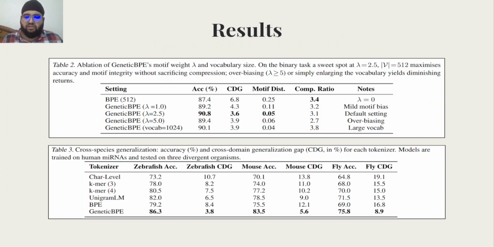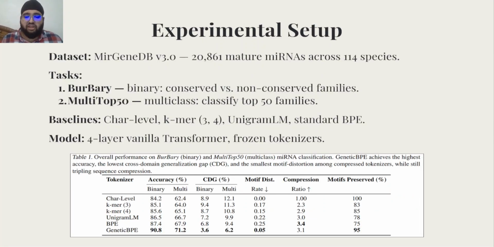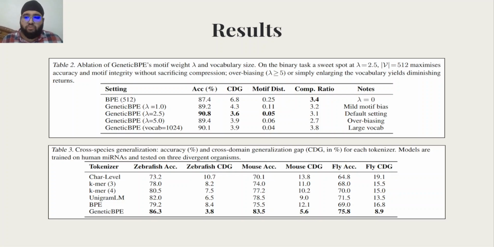The results showed that GeneticBPE was quite a bit better as compared to the other tokenization methods. On the miR-Binary task, GeneticBPE achieves 90.8% accuracy compared to 87.4% for standard BPE, a 3.4% improvement. And when we look at the domain shift, training on human miRNAs and testing on zebrafish and fruit fly, the cross-domain generalization gap dropped by about 50%.